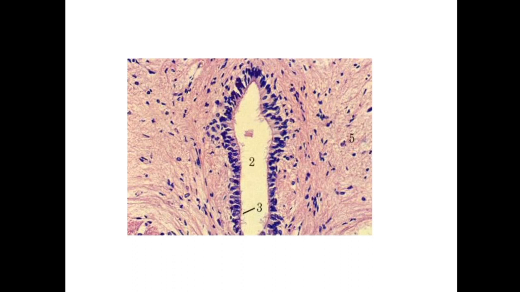In the lining of the central canal we have the simple columnar epithelium, and these columnar cells have nuclei which are oval in outline.